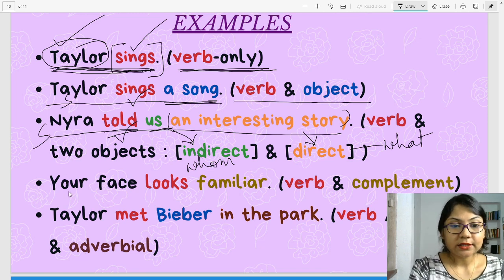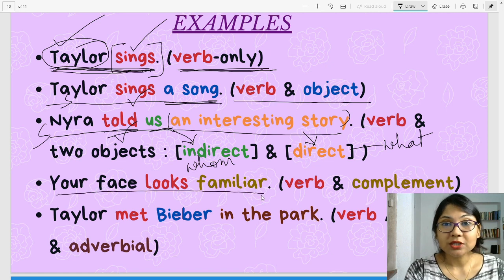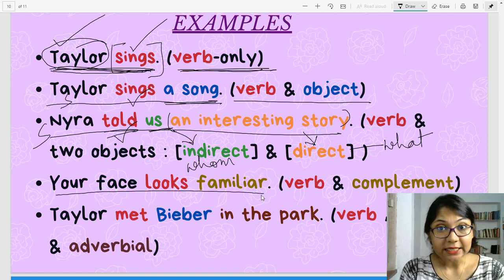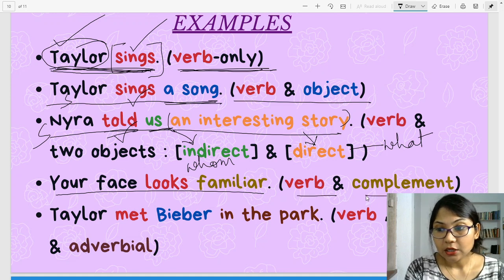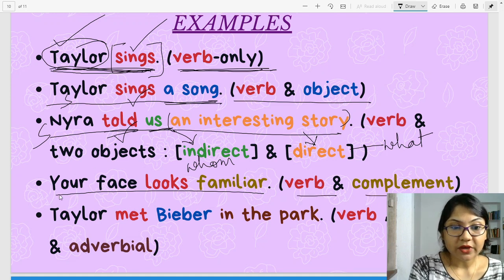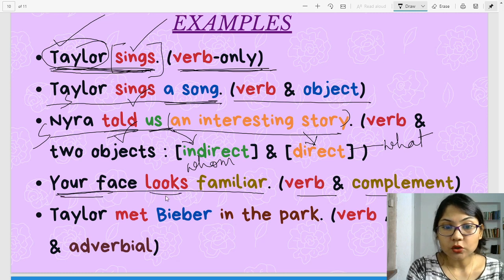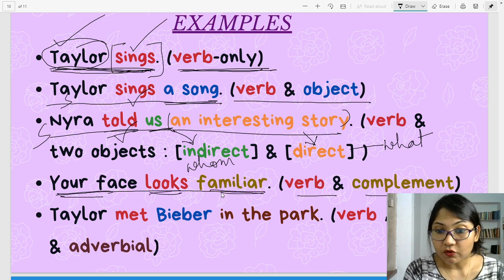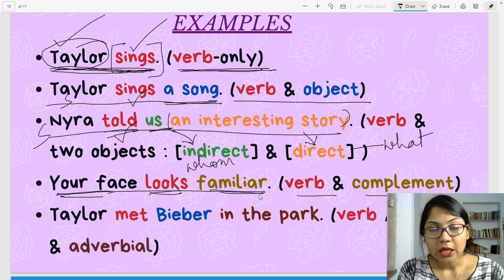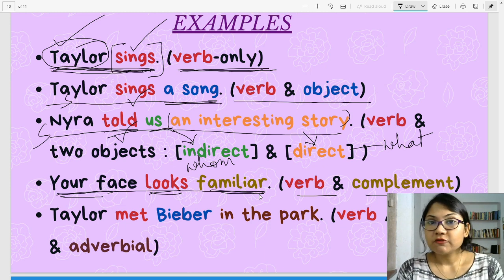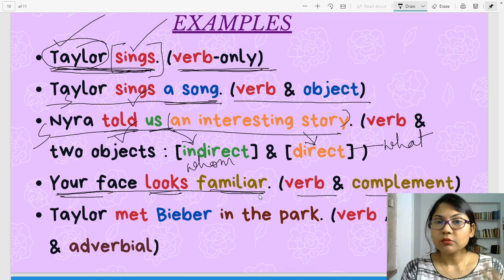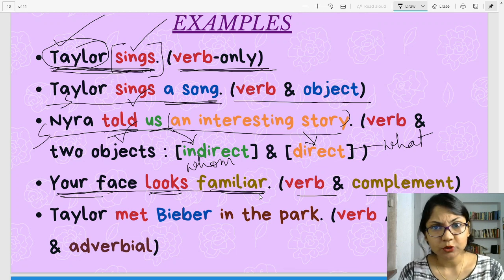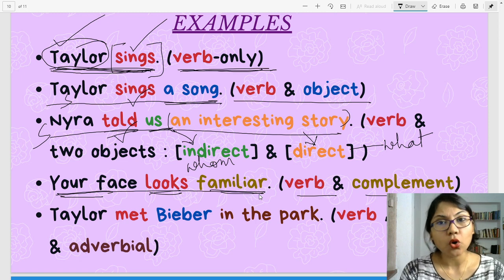Here in the next sentence, your face looks familiar. In this sentence, the predicate consists of the verb and complement. Now, of course, your face, this is the subject portion, looks is the verb, and familiar over here is complement. Children, please don't get confused between objects and complements. Complements always add more information to the subject, as in this sentence, or it may add information to the object.